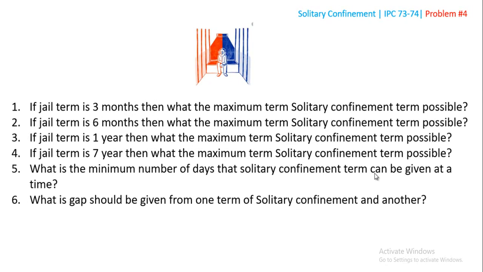And then these are the straightforward questions. You need to understand the terms and the term gaps, how much is given, if the main jail term is X amount, what the Y amount of solitary confinement is. For example, if the jail term is 3 months, then what is the maximum solitary confinement term possible?